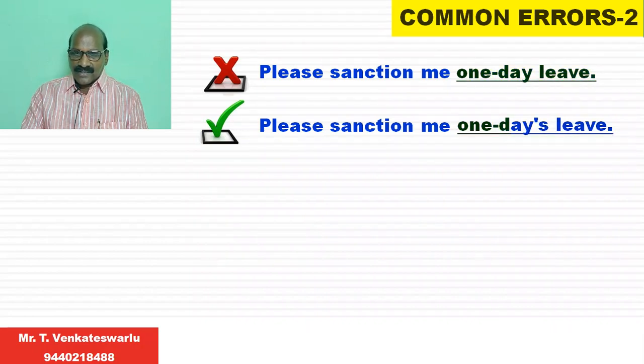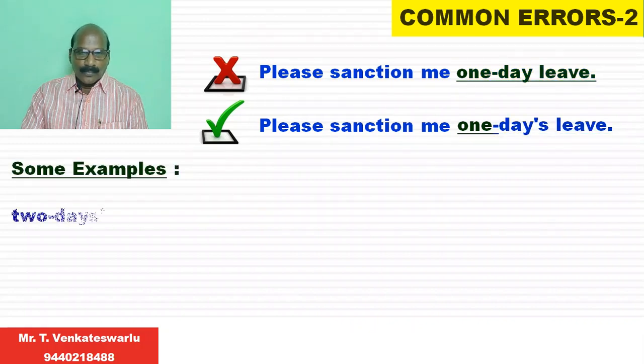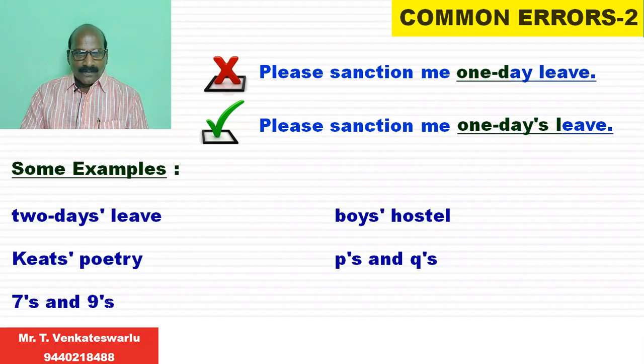The reason is, leave is the noun form and we have to use the adjective before the noun form. One day's leave. When we say one day's leave, that expression acts as an adjective. Let's have a glance at some examples. Suppose you want to ask for 2 days leave. You should write like this: 2 days' leave.